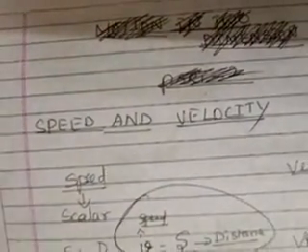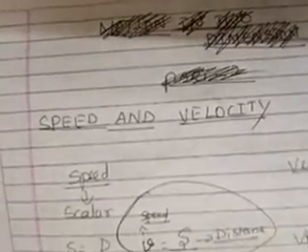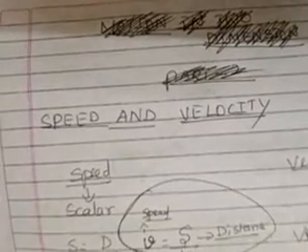So already you know that speed is a scalar quantity and velocity is a vector quantity. In the first class, I gave a display of many quantities in a random manner, and I circled certain quantities and put a tick mark for certain quantities. Do you remember? The circled ones I called scalar quantities, and the ticked ones I named vector quantities. Out of those, we already finished distance and displacement. Now this class we are going to see speed and velocity, which is very important. Again, speed is a scalar quantity, velocity is a vector quantity. We are going to see in detail.